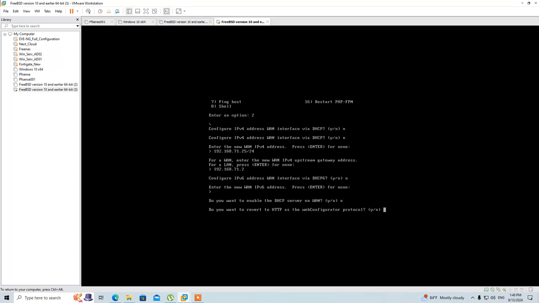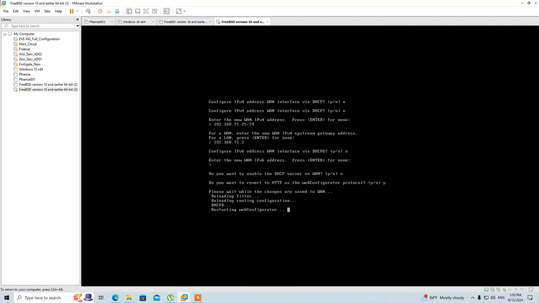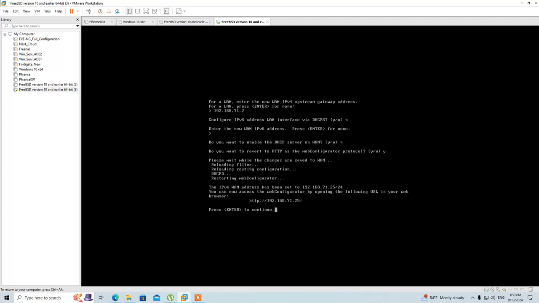Here I need web access. For web access you need to enable this feature, to have web access to the pfSense system. Now we can access the pfSense system.